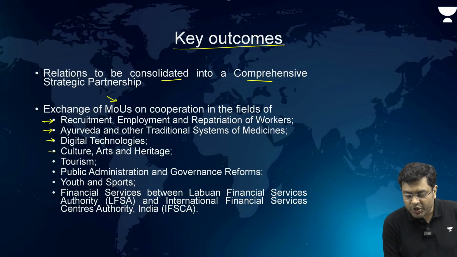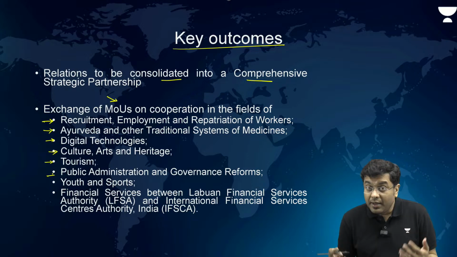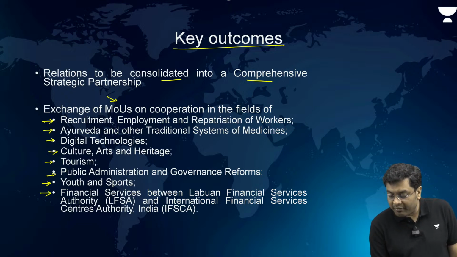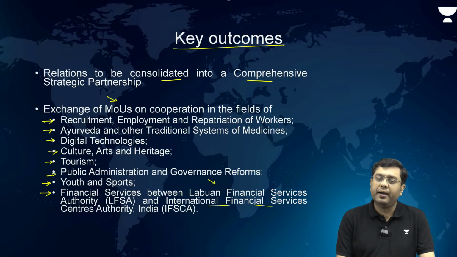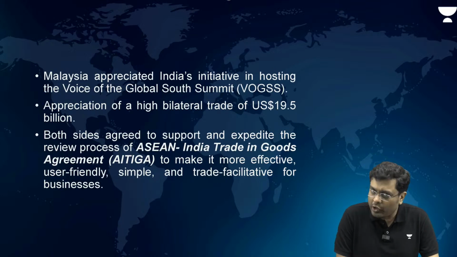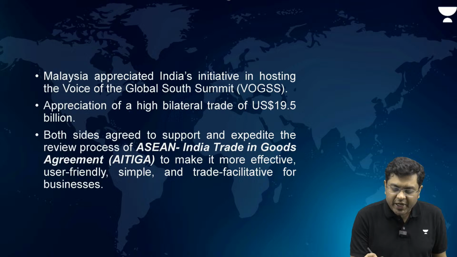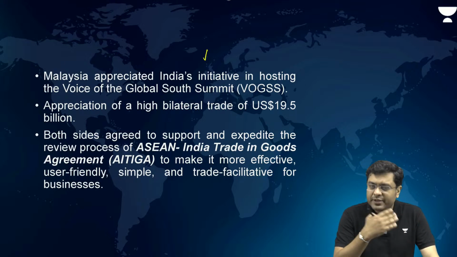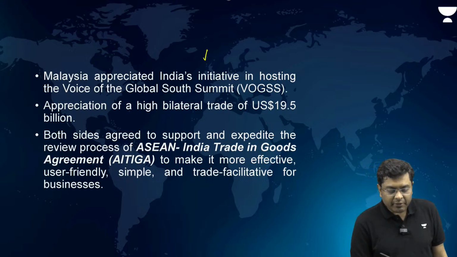Digital technologies, culture, arts and heritage, tourism, public administration and governance reforms, learning from each other's best practices, youth and sports, and also financial services between the Labuan Financial Services Authority and the International Financial Services Centres Authority of India, so that you can have a better financial cooperation as well. But it is not restricted to that. Malaysia appreciated India's initiative in hosting the Voice of Global South Summit, where the voices and interests of the countries of the Global South have been raised.